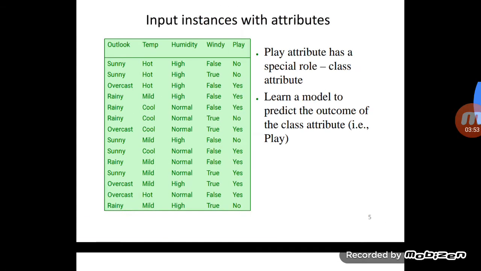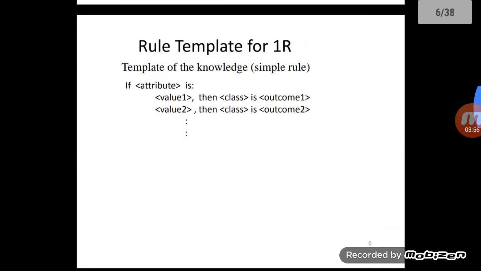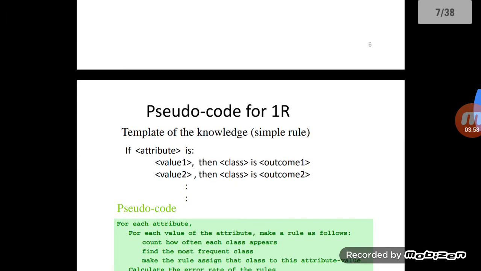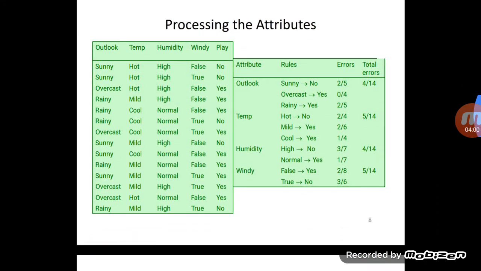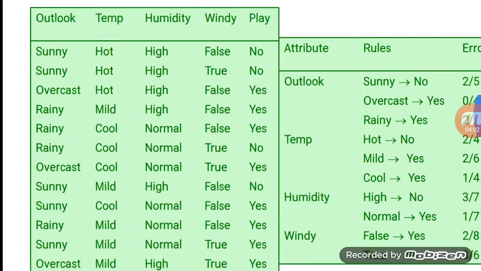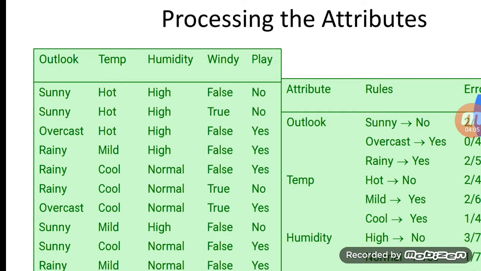So let us try to formulate the 1R algorithm. In the 1R algorithm there are many things written that we will discuss later on. First, let us build it quickly. The first column on the left-hand side of the table is outlook, which consists of 3 cases: sunny, rainy or overcast.